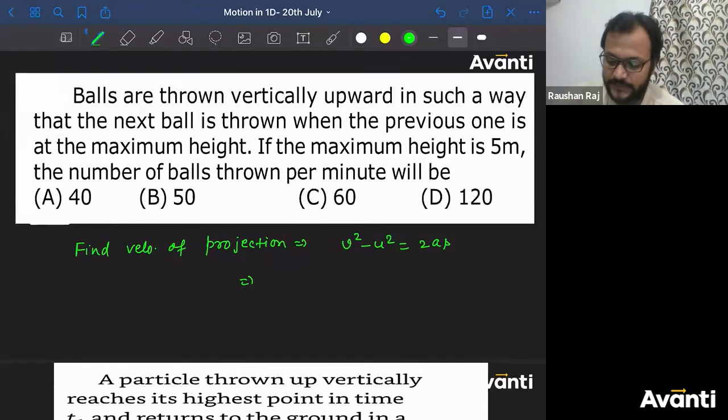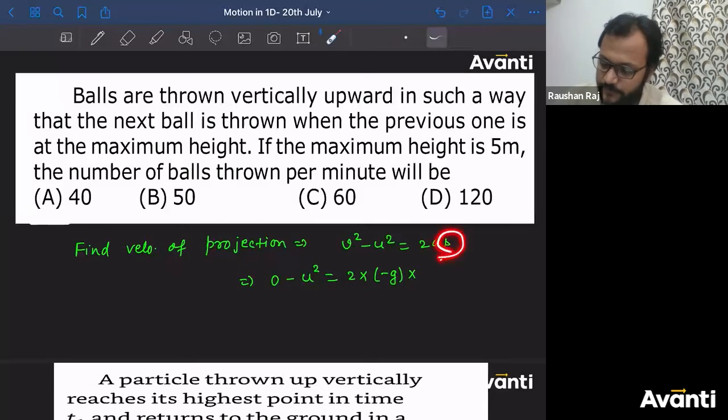Final velocity at the maximum height 0 minus initial velocity, let's say U, so U square is equal to 2 into, again I'm considering upward as positive, so A will be negative, so minus G into, what is S here, guys? What is the maximum height? Maximum height is 5, so put the value 5.